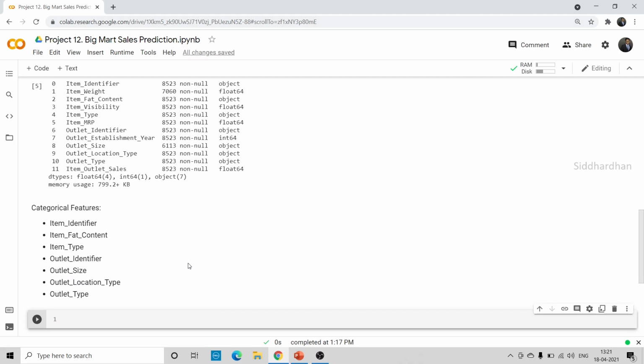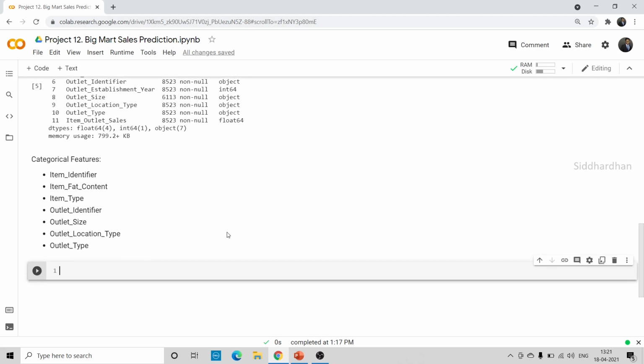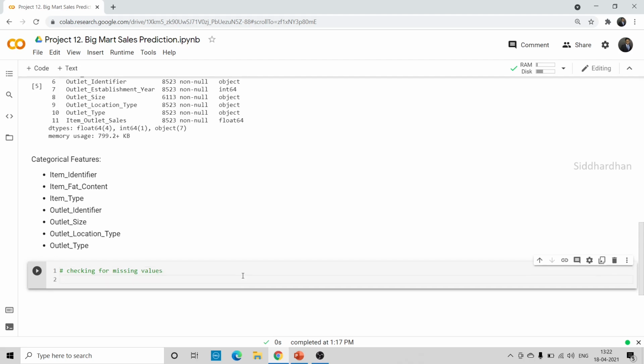Okay, so now we can do some more analysis and processing on these categorical features before we feed this to our machine learning model. So now what I'm going to do is check for any missing values. You cannot feed a data set which has a missing value to a machine learning model.